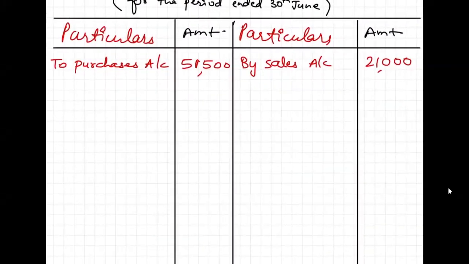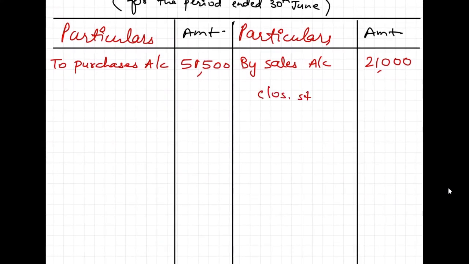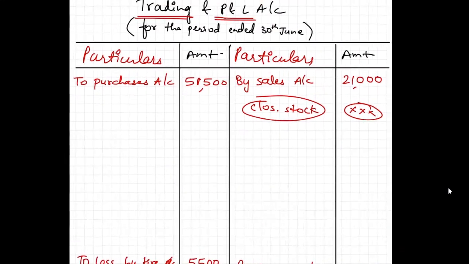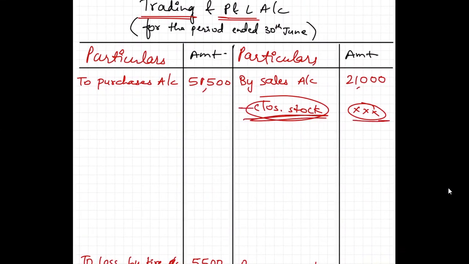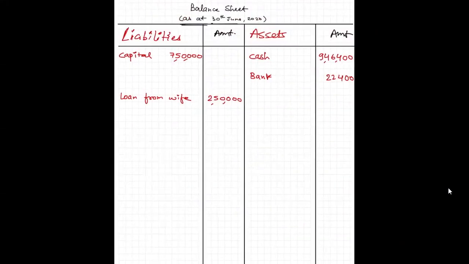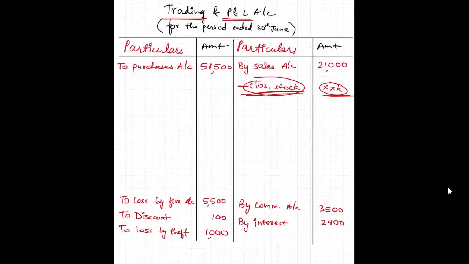Okay, so now here you can see as the question did not give any information about the closing stock, so we have not written it, but obviously the question will give you the information. So what we do for the closing stock, we credit it from the trading and P&L account and then transfer it to our balance sheet as stock. But here no information is given, so we are just skipping this right now. But that will not be the case when you are given a question of a balance sheet and P&L. Closing stock would be there.